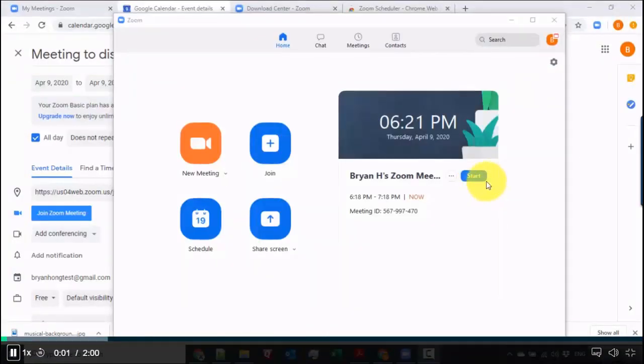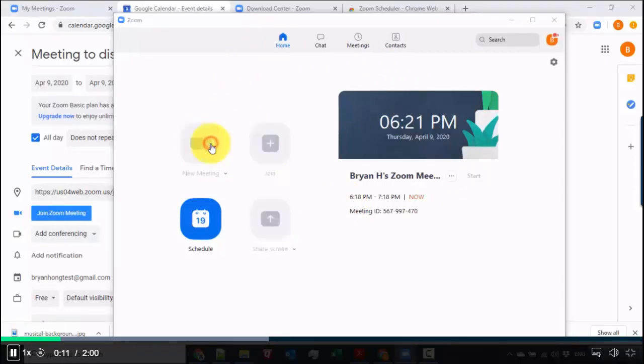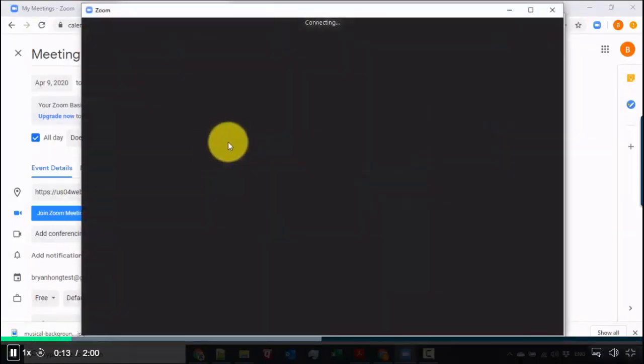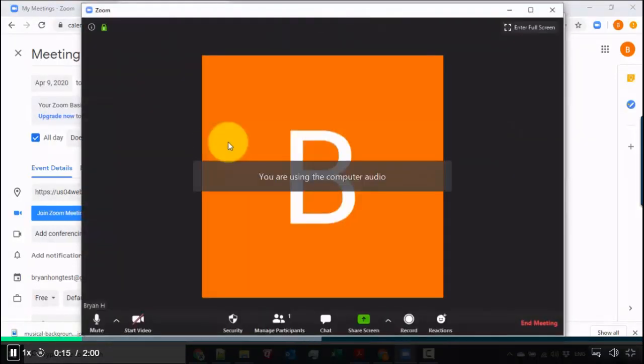Now let's talk about our next tip, which is hiding the floating menu. So I need to show you first what the floating menu looks like. So we have the Zoom desktop client. I'll go straight to a new meeting, right? So it's just going to be me alone in here so far.